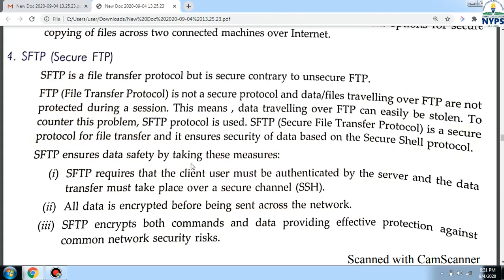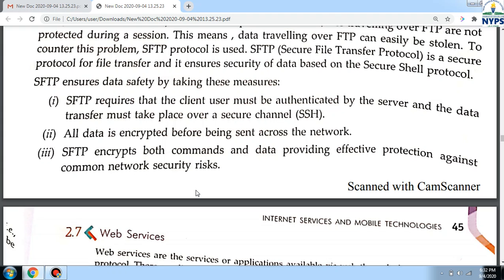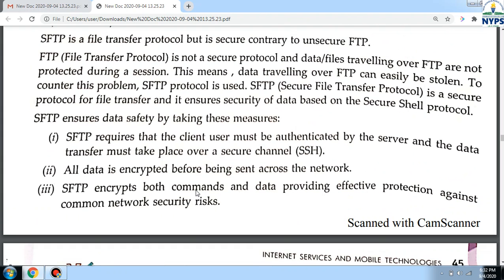So safety measures are here. SFTP requires that the client user must be authenticated by the server and the data transfer must take place over a secure channel. All data is encrypted before being sent across the network. SFTP encrypts both commands and data, providing effective protection against common network security risks.